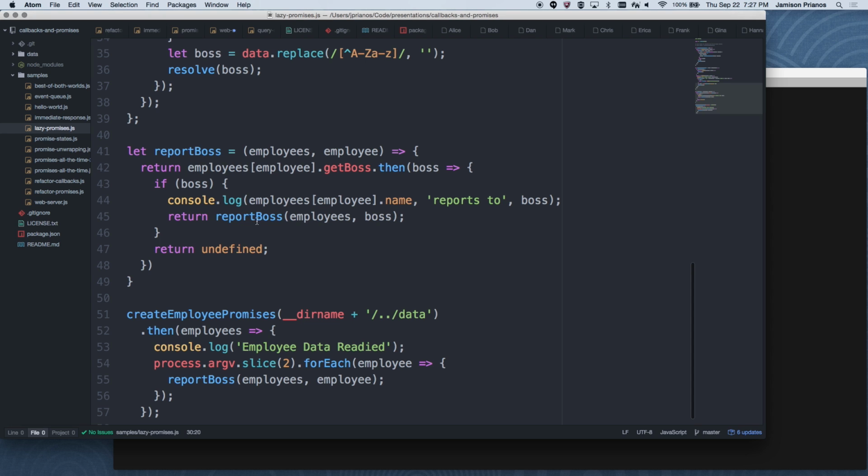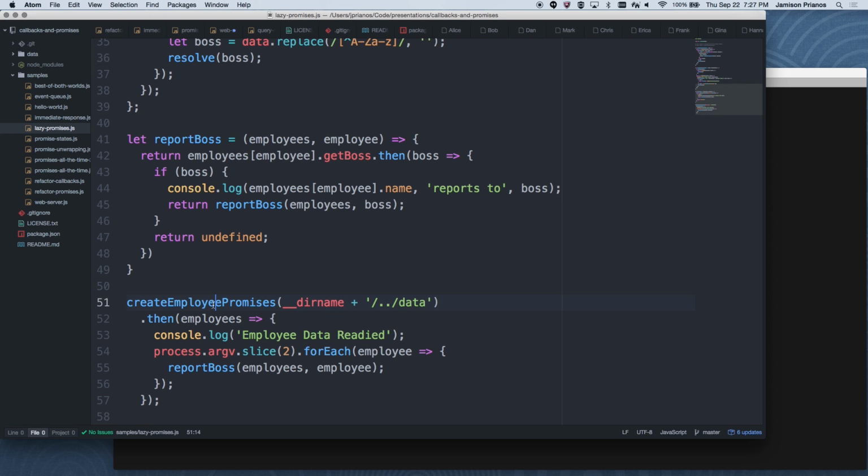And finally, the function that's actually going to run here, I create all the promises for the system. And then for any employees that I entered on the command line, I figure out who they work for.